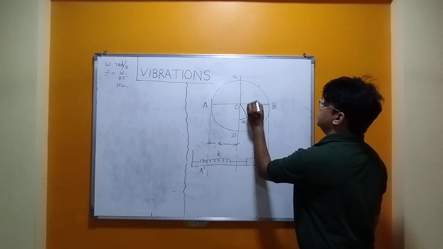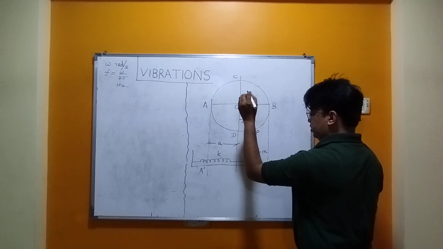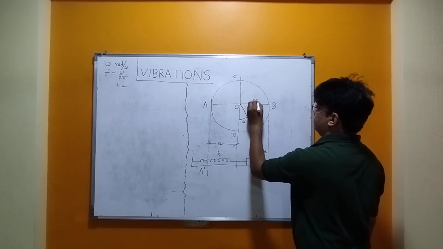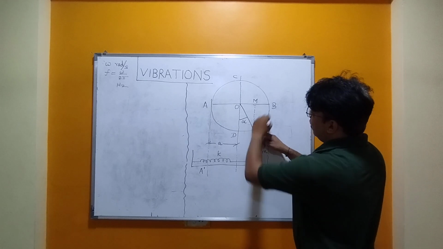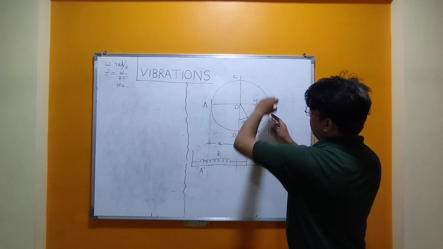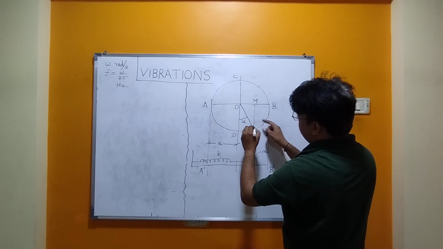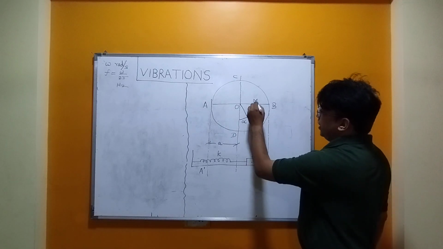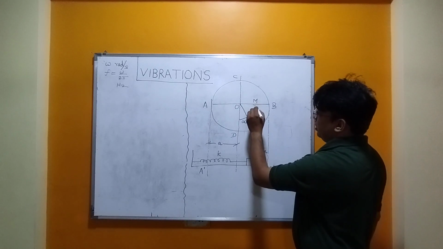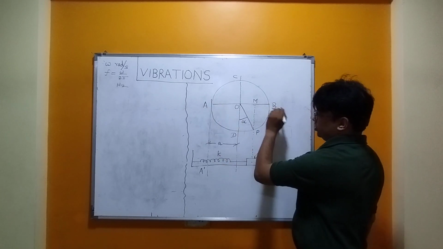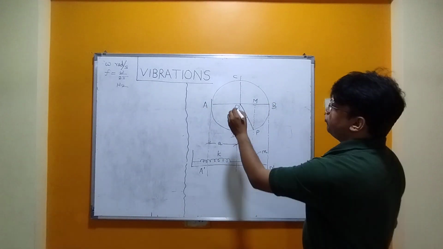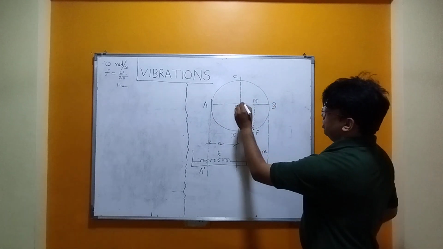So that is M. Let this be capital M. When a body is revolving around a circle like this, the foot of perpendicular from that point will perform oscillatory motion.